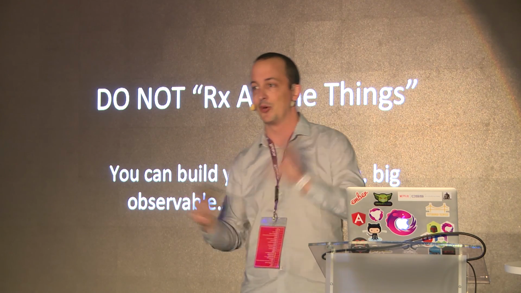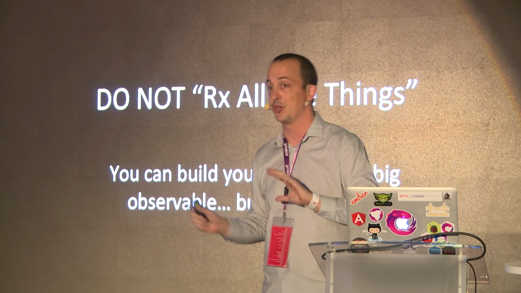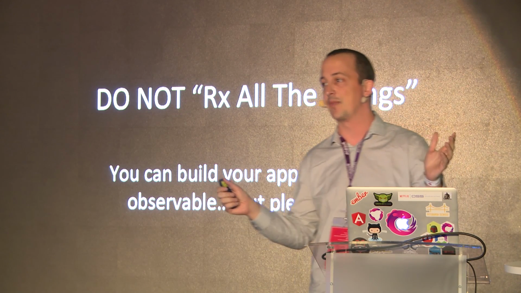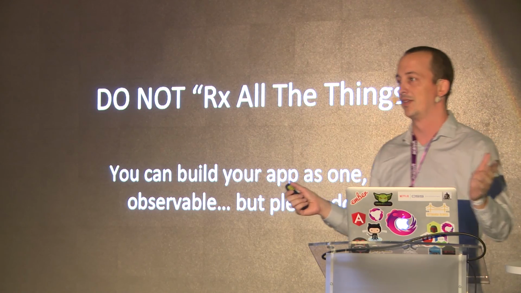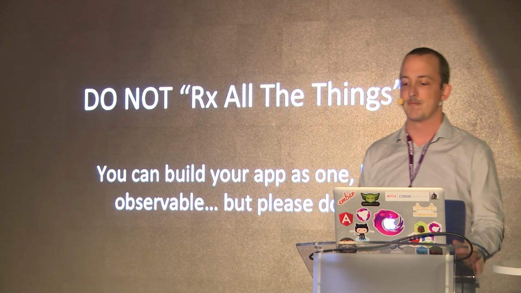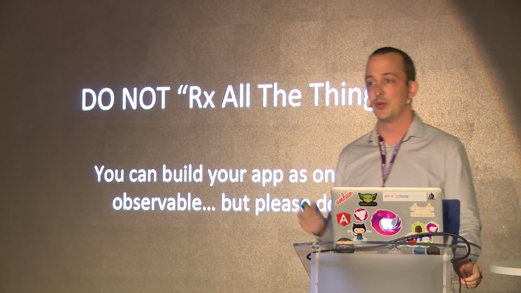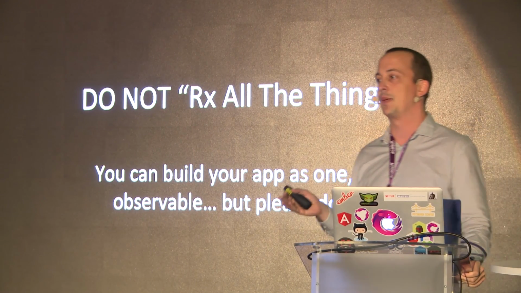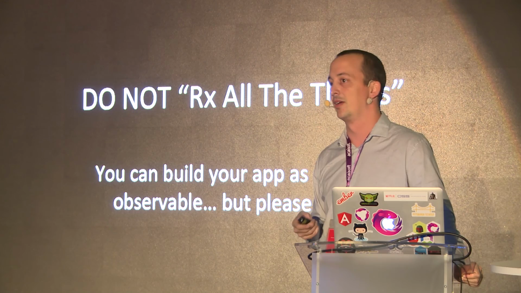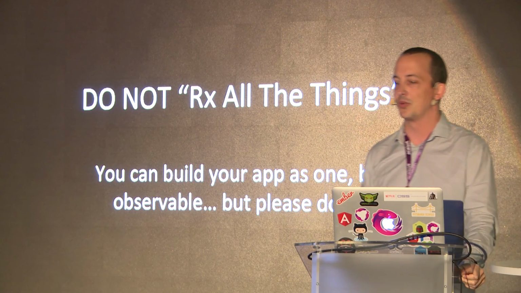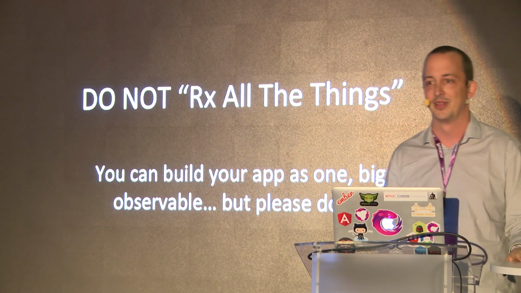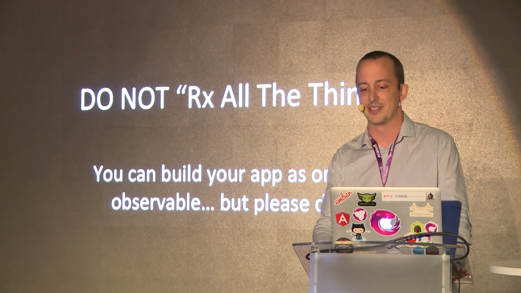You call subscribe and the whole thing starts working. Because observables can represent anything that's got setup and teardown and is any number of values over any amount of time. So think about what that could be. Pretty much anything. And that's what they made. Don't do that. I told the person that wrote it, I think you, me, and seven other people in the universe can maintain this now. Your teammates will likely hate you if you Rx all the things, or maybe they'll love you, I don't know. But I would advise against it.